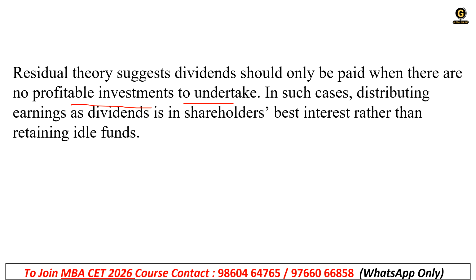If the company has no profitable investment opportunities, then the company should give the dividends first. In such cases, distributing the earnings as dividends is in the shareholders' best interest rather than retaining idle funds. Companies should not jump into more investment by taking money from the outside. So companies should give the profits they have as dividends.